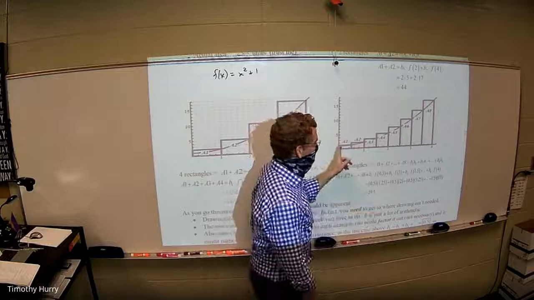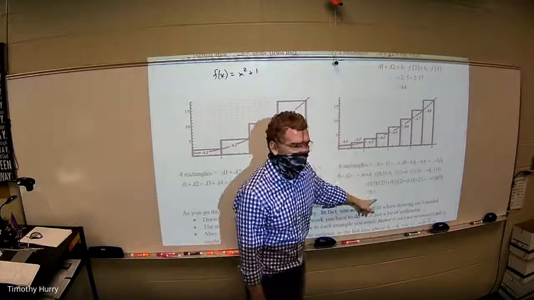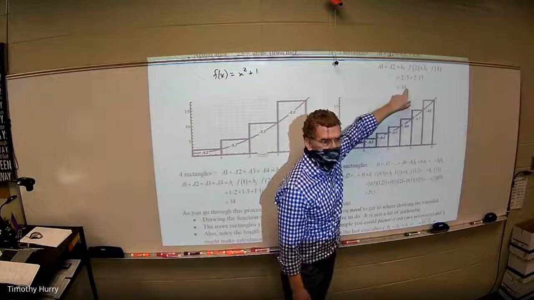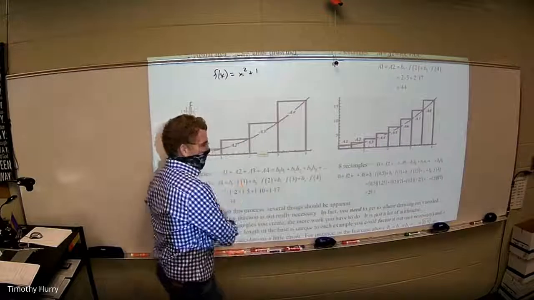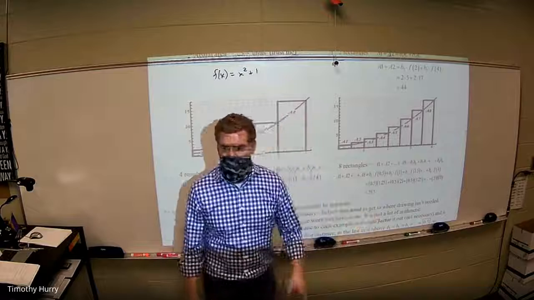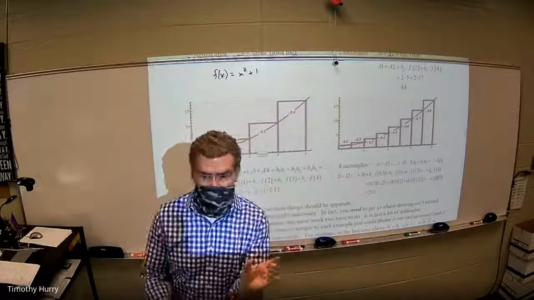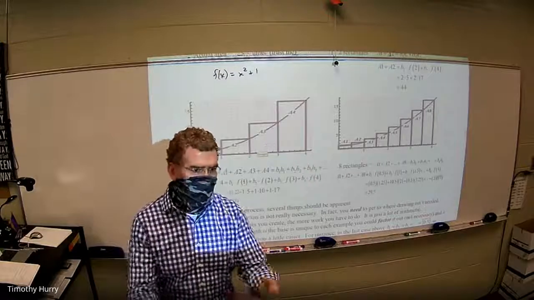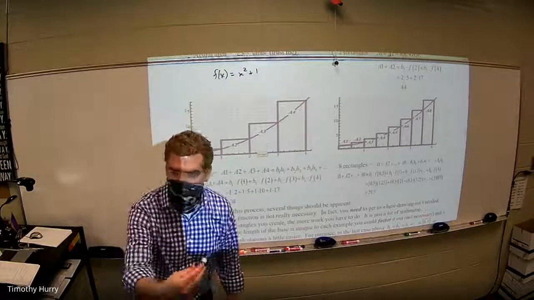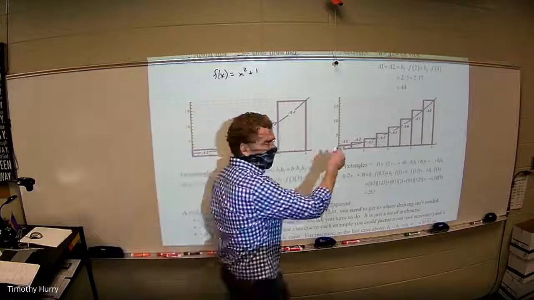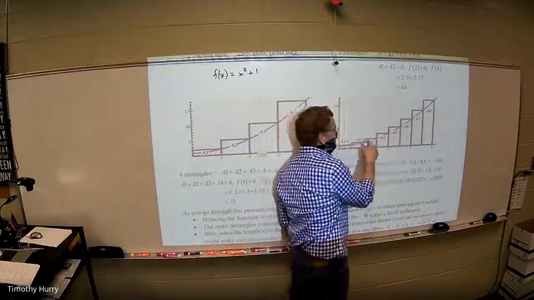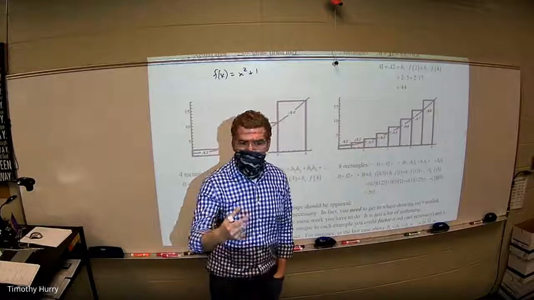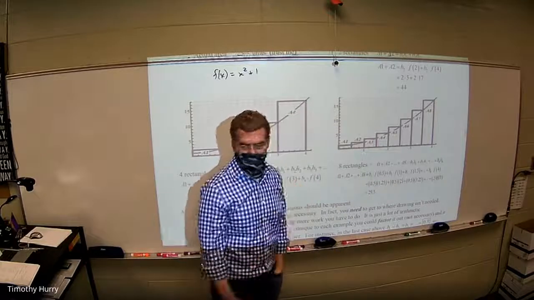Okay, now as you've seen, this area ended up being 29.5. So what's happening to my area as I go from 2 to 4 to 8? It's getting closer and closer to the real value, which is 25 and a third, which again, you're taking my word for. And you can only assume if I do more and more rectangles, I have less and less excess, don't I? Right? And that gets me closer and closer to the true approximation.